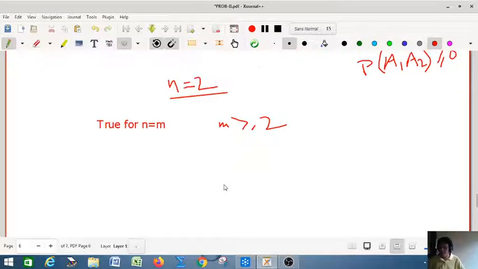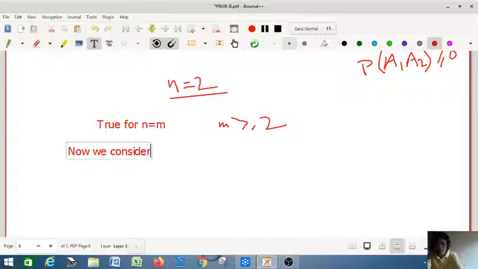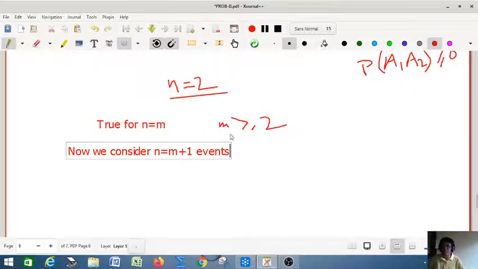So we now consider m plus 1 events, right? Now we consider n equal to m plus 1 events. As we know from mathematical induction, if it is true for m plus 1 events, then it is true for any natural number, right?